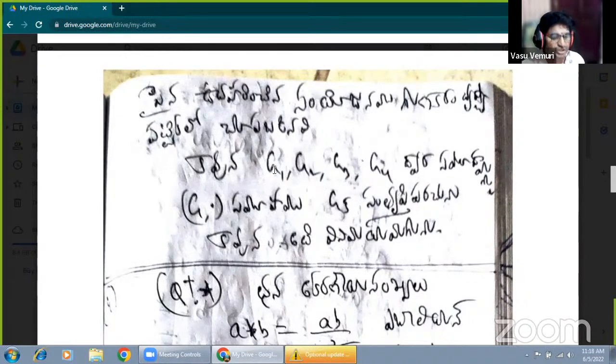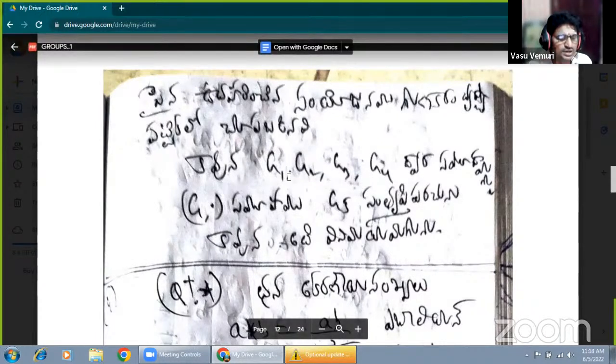G means group is denoted by capital G. A ring is denoted by capital R. Therefore, for a ring, the first law is closure, R2 is associative, R3 is existence of identity, R4 is existence of inverse, R5 is commutative, R6 is distributive. Okay, that's enough.